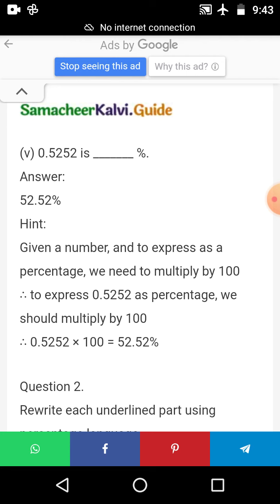So multiply it by 100 and move the decimal place towards the right side. You know the multiplication of decimals with 10s, isn't it? When we multiply any number by 10, you have to move the decimal one place to the right. When we multiply any decimal number by 100, we move the decimal point two places to the right. You recall it. Okay, ma'am?